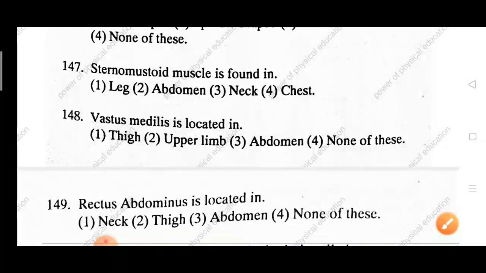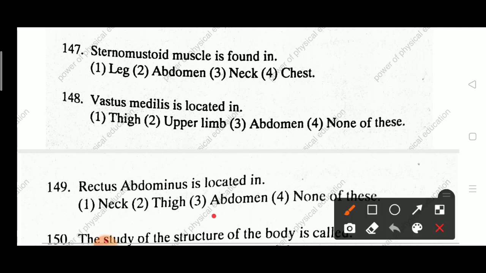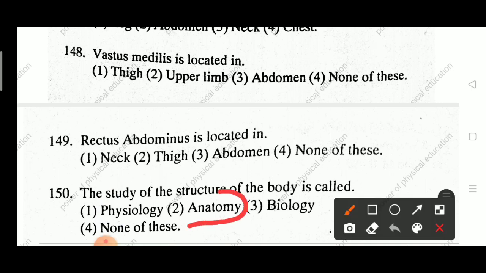Next question 149. Rectus abdominis is located in neck, thigh, abdomen, none of this. Answer is abdomen. In the abdomen region, rectus abdominis is present. Next, the last question, 150th question. The study of the structure of the body is called physiology, anatomy, biology, none of this. Answer is anatomy. Here anatomy is the study of the structure of the body.